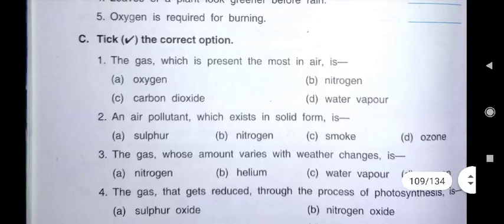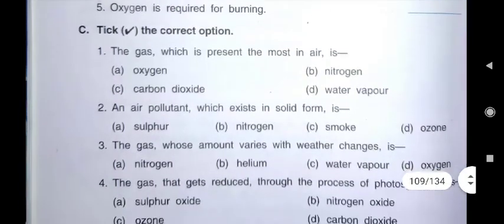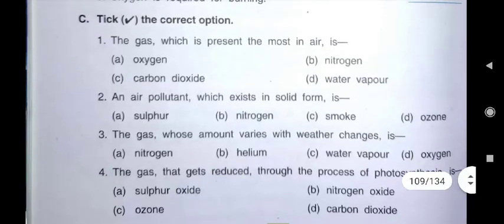Then fifth one is oxygen is required for burning. That we have read, that oxygen gas is required for burning. It is also required for respiration as well as it is required for burning. So here it will be true. Now C part. C part you have to tick the correct option.